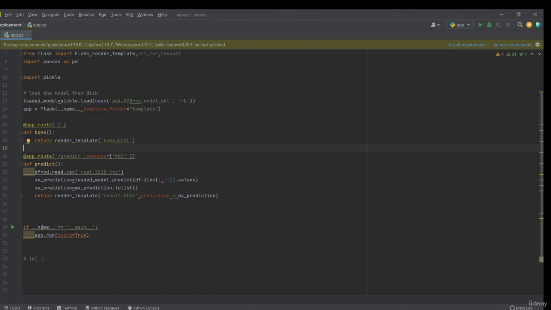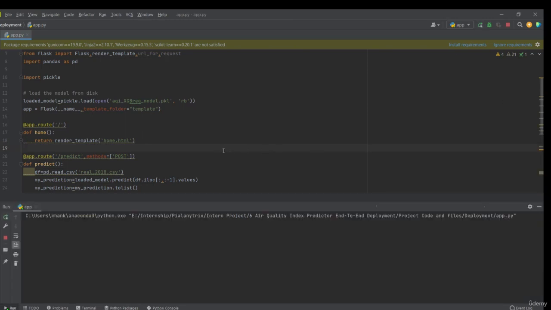Then I'll say if name equals main. This is basically a basic Python command to run the code. I'll say app.run with debug equals true. With debug equals true, if there is some error, it will show me. I'll just simply run the file. As you can see, it is getting executed.